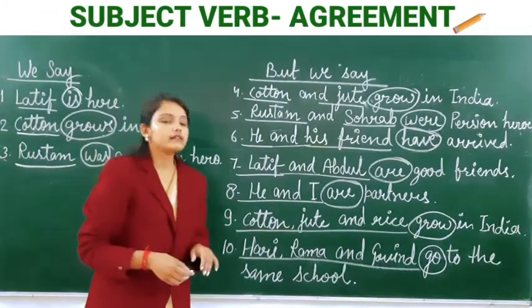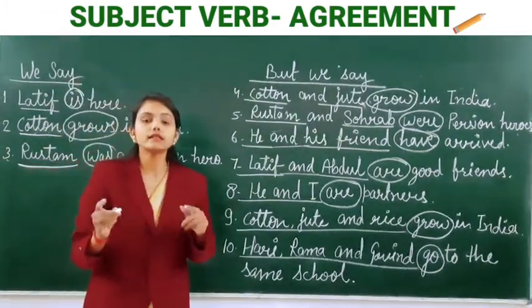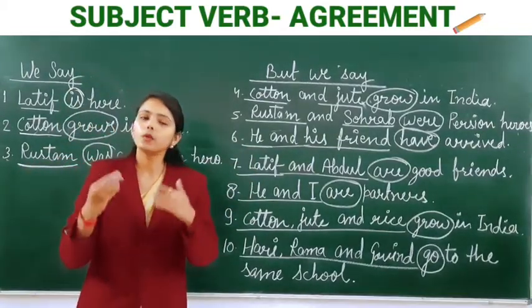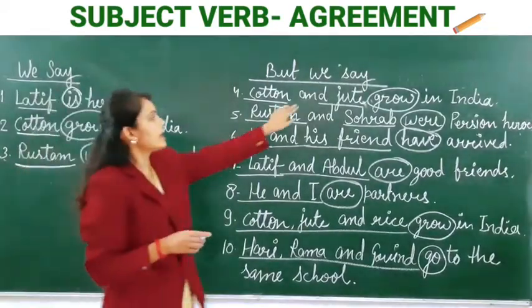In all these sentences each verb is in the plural because there are two or more than two subjects in the singular joined by and.